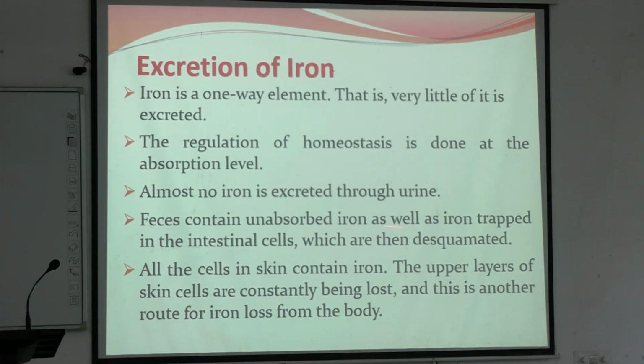So, whenever there is desquamation of intestinal mucosal cells, the stored ferritin will be lost, and as I told you earlier also, all the cells in skin also contain iron, so the upper layer of skin that is continuously being desquamated is another route for loss of iron. And in case of a menstruating woman, menstruation is another cause for loss.